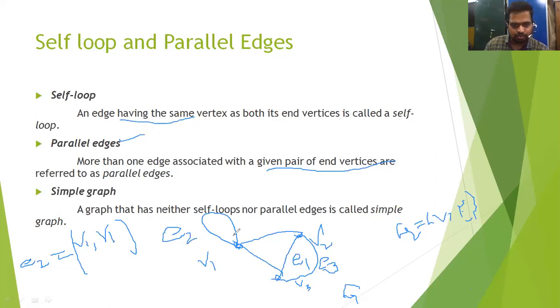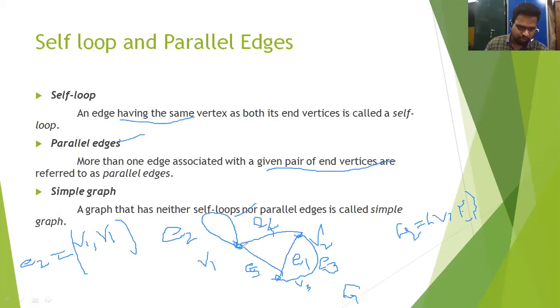Edge E2 starts at V1 and ends at the same vertex V1, so it is called a self loop. We name the remaining edges E4, E5, between V1 and V2, and V1 and V3.